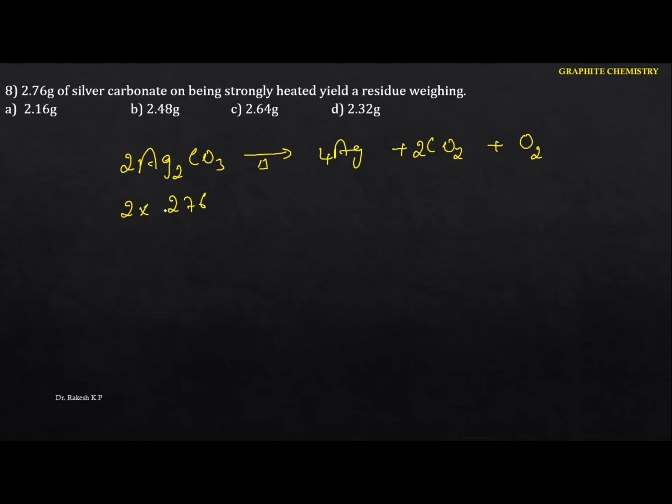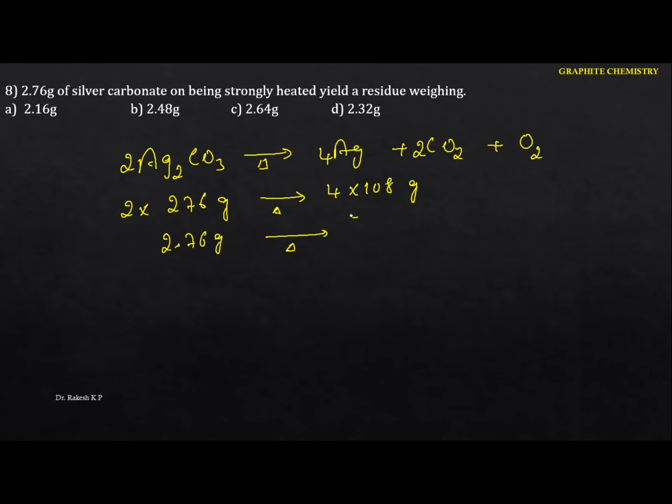So 2 into 276 gram of silver carbonate on strongly heating, here we are going to get 4 into 108 gram of silver. This is the theoretical. But here we have 2.76 gram of silver carbonate. Let me take this one here: the 2.76 gram of silver carbonate on strongly heating.